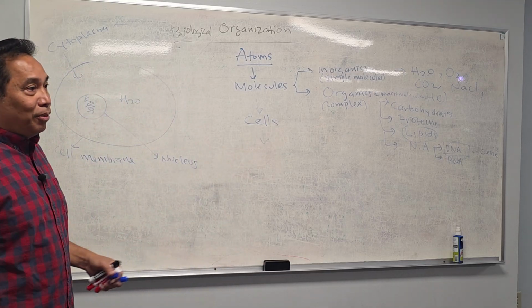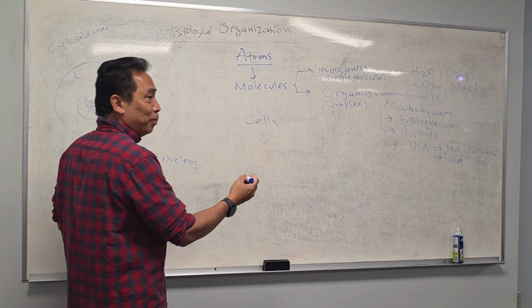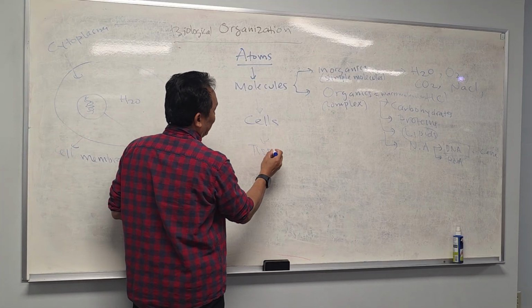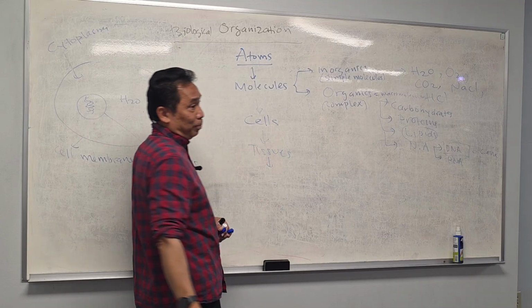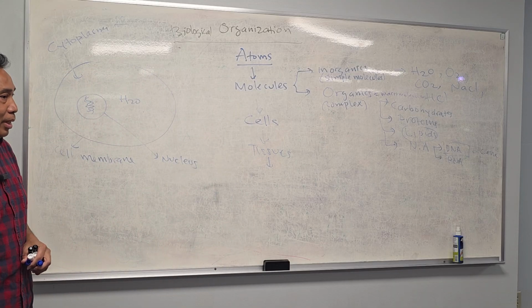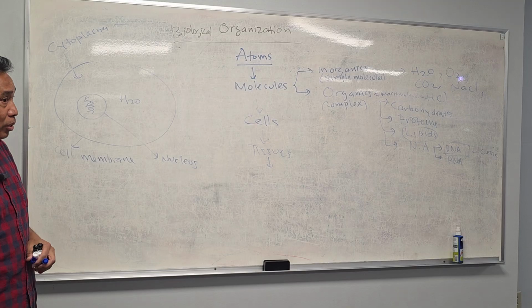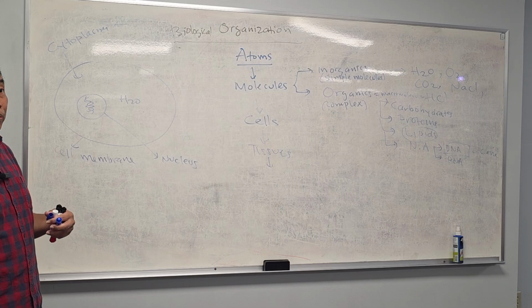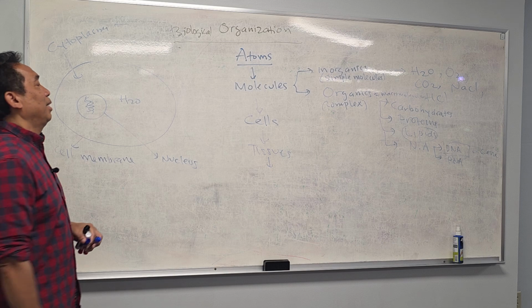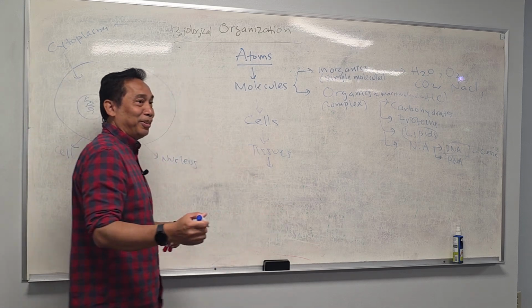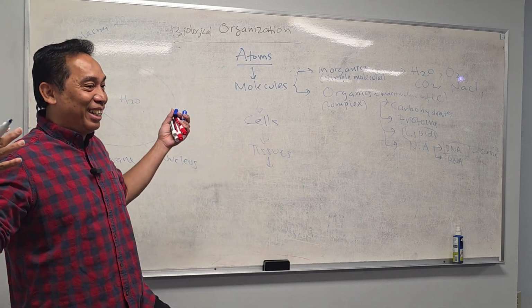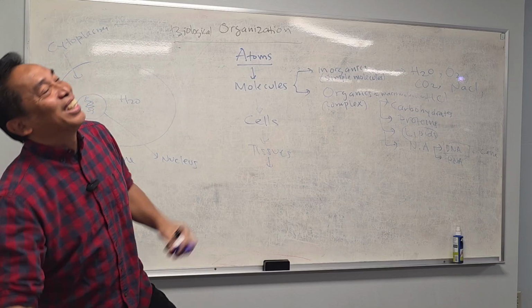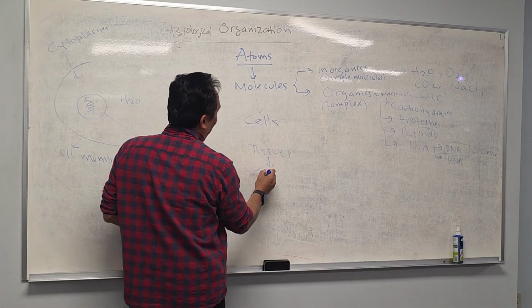Now, cells will organize to form tissue. There are several types of tissue. If we talk only about humans, for example, there are 4 types of tissue: epithelial tissue, connective tissue, muscle tissue, and nervous tissue. Now, tissues organize to make organs.